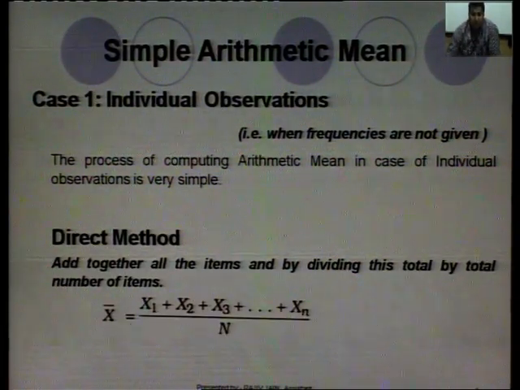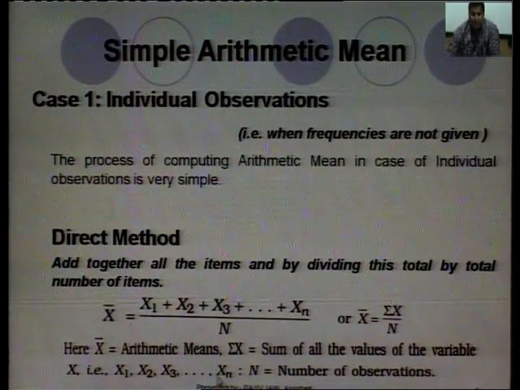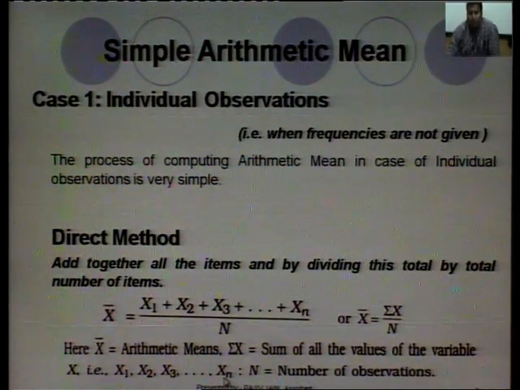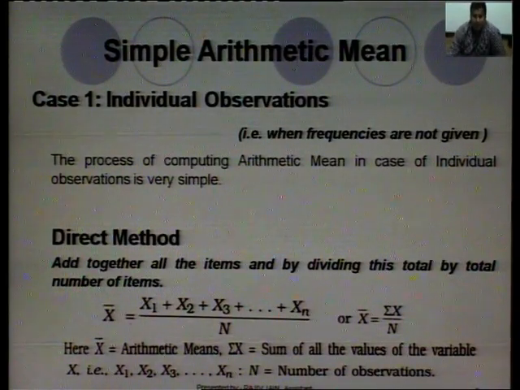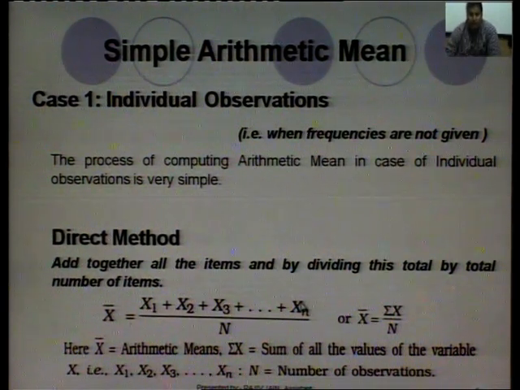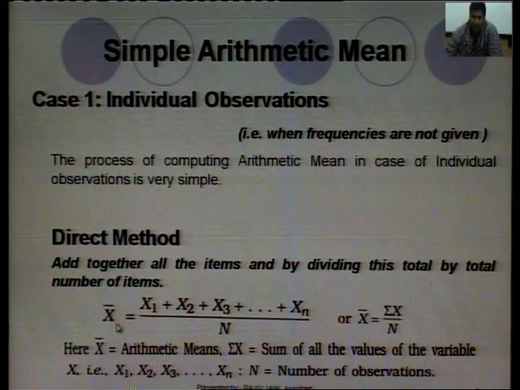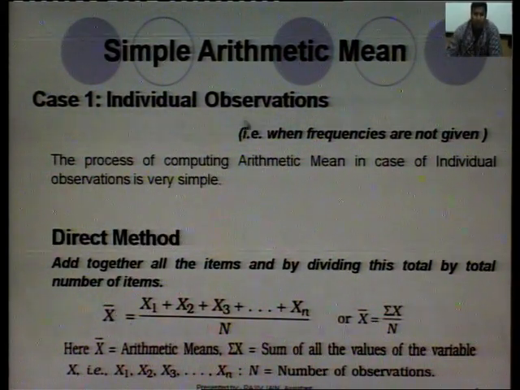For example, there are x1, x2, x3, xn, different values of the variable x. Then we first sum all the values, x1 plus x2 plus x3 plus xn, then we divide by the total number of observations, that is n.